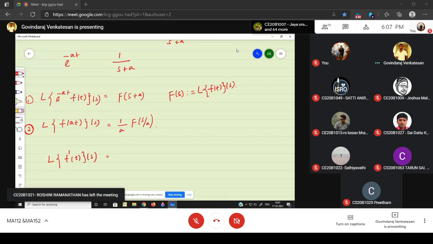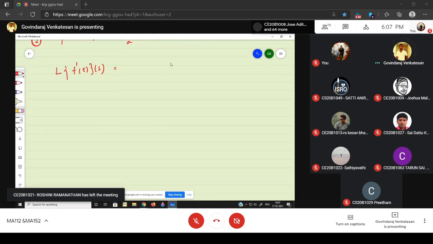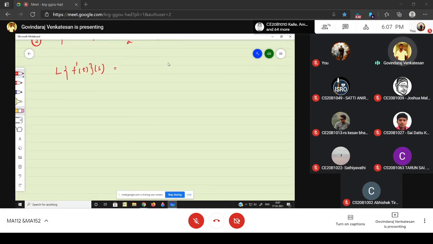So we know the definition of Laplace transform, so I can write it right here: the integral from 0 to infinity of e power minus st into f dash of t into dt. I just applied the Laplace transform to the function f dash of t.